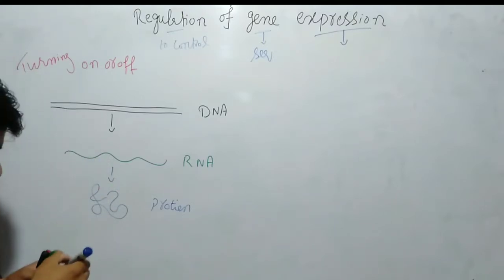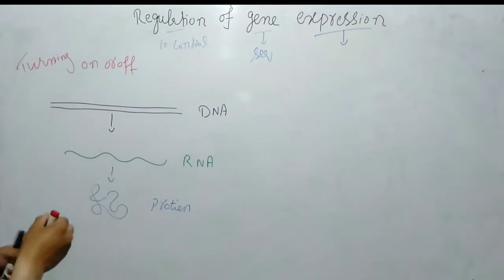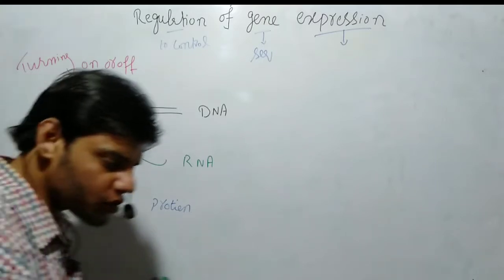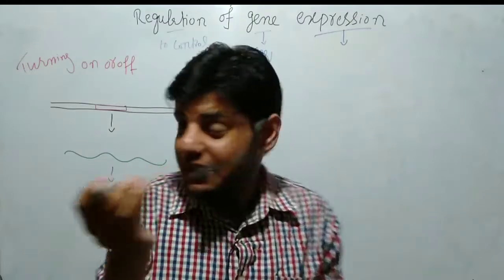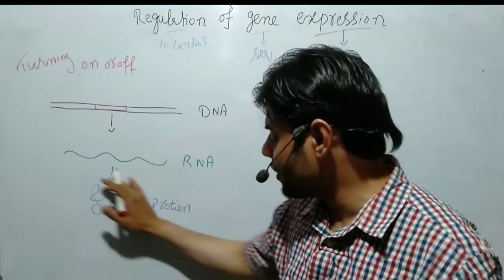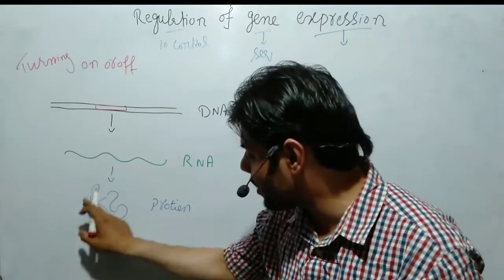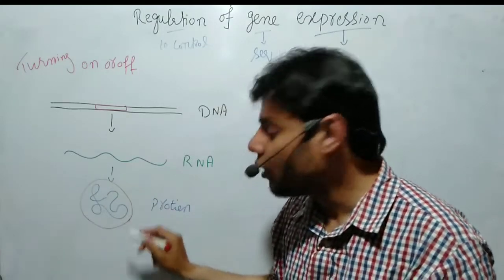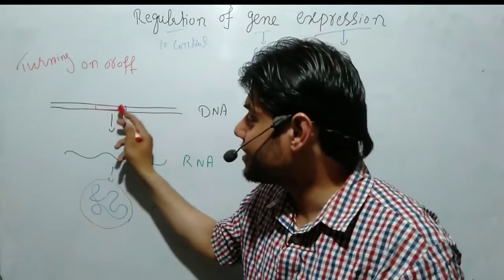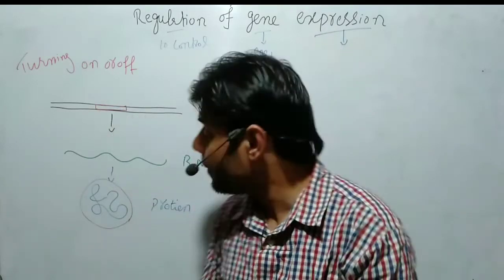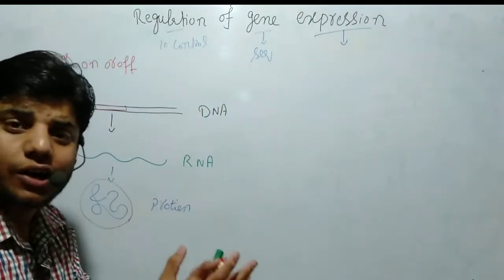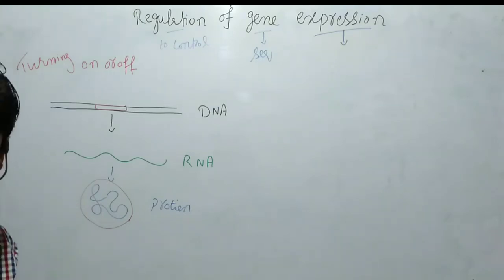Now, inside this DNA we have a particular area which we call a gene. Genes are the portion where the specific information is present, through which we get the RNA and the product. This is the main target of the cell, to get the protein. A gene has particular sequences which are used for the synthesis of the protein.